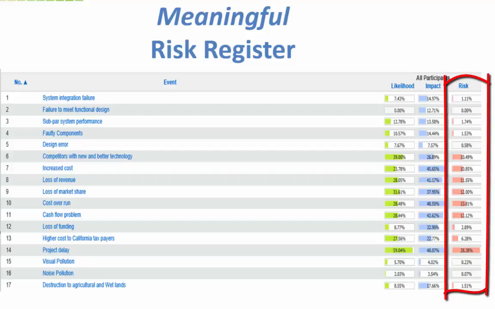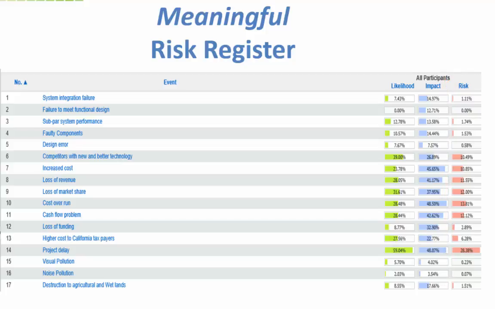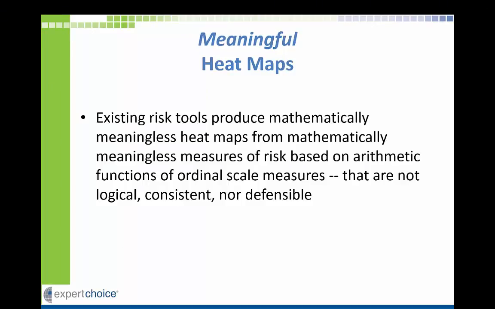Such a register is mathematically meaningful only if the measures of likelihood and impact are ratio scale measures, as they are with Riskion. Unlike other risk tools, Riskion will not produce nonsensical mathematical results based on arithmetic functions on ordinal scale measures that are not logical, consistent, nor defensible.